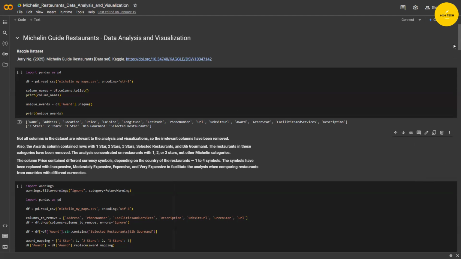The price column contained different currency symbols, depending on the country of the restaurant. They had 1 to 4 symbols, and therefore we had to replace the symbols with inexpensive, moderately expensive, expensive, and very expensive to facilitate the analysis when comparing restaurants from countries with different currencies.